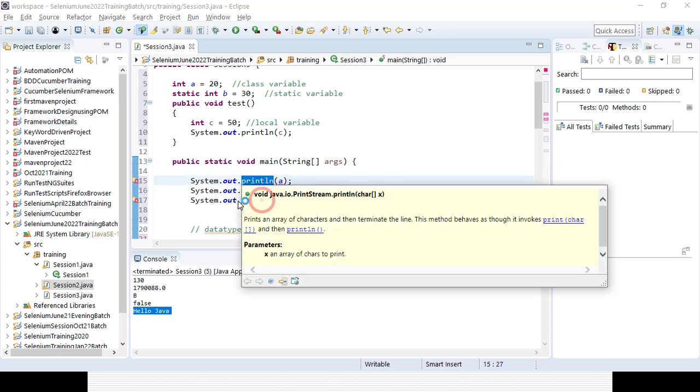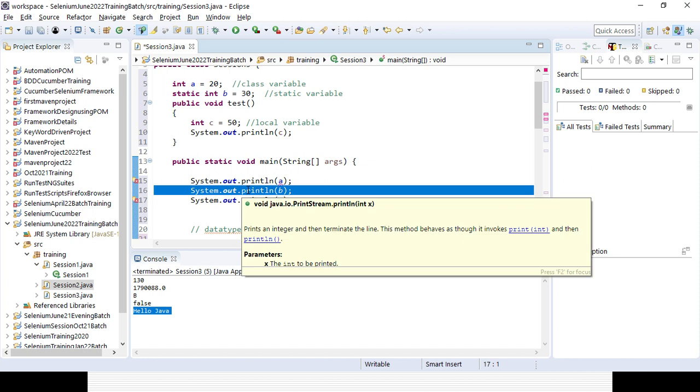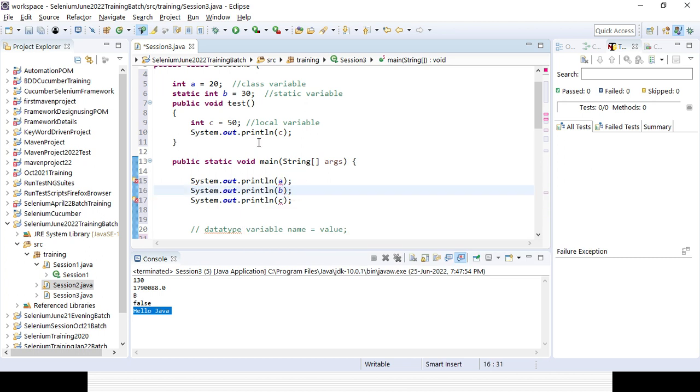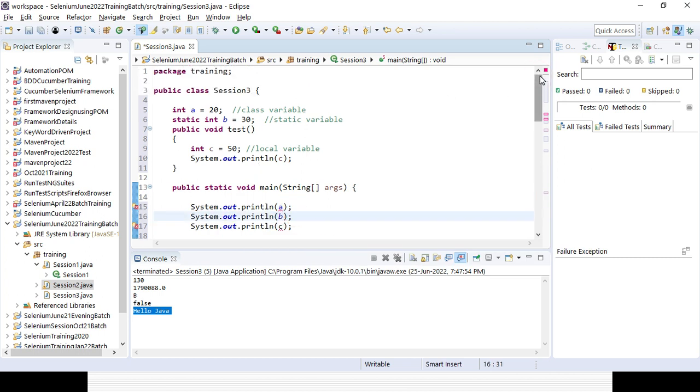Let's see why the error message is not there for b. Because I have defined b as a static variable. In case something is a static variable, then in the main method you can use that variable as it is, without creating an object or instance. That is the importance of a static variable, guys. You do not need to create an object or instance for a static variable, so you can use it as it is in the main method, in case you are declaring it static at the class level. That is the simple application.